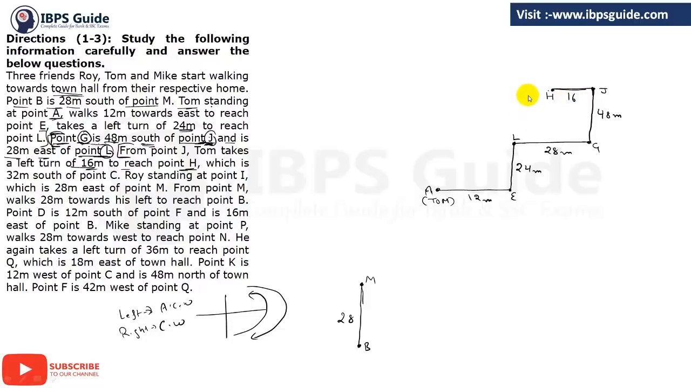It is 16. So what we have, if you have a point which is in the north of L and to the west of H, the distance between that point must be 12. Okay, that point must be 12. Just keep this thing in mind.